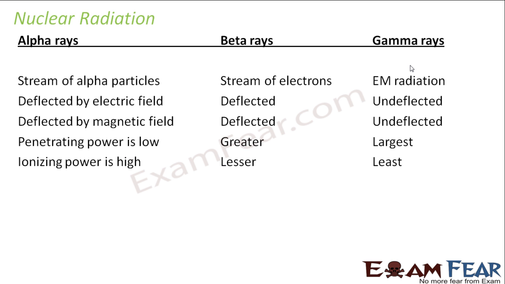The ionizing power of alpha rays is high. They can ionize things. In the case of beta rays, the ionizing power is lesser than alpha rays, and in gamma rays the ionizing power is the least, because ionizing power comes from the presence of charged particles. In the case of alpha rays, you have helium nuclei, which increase the ionizing power. In beta rays also, you have the negatively charged beta particle. But gamma rays are neutral, so there is no involvement of any charged particle, and that is why their ionizing power is the least. So this was a comparison between the different nuclear radiations.